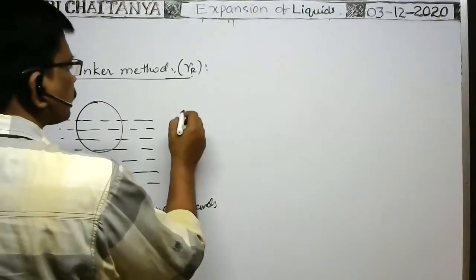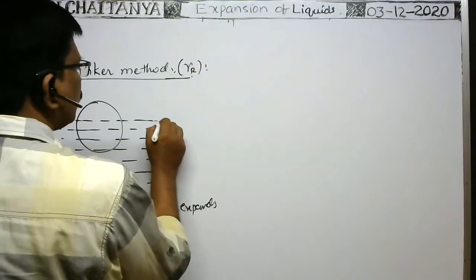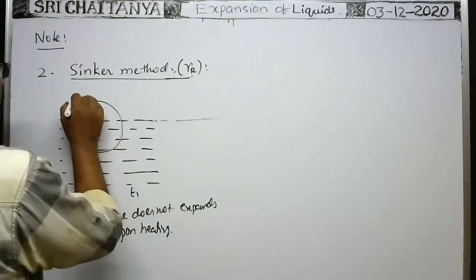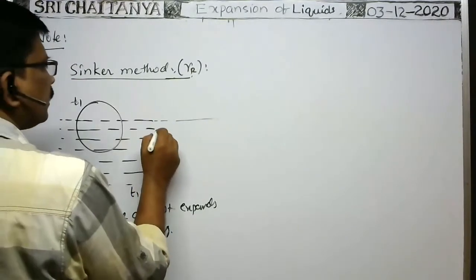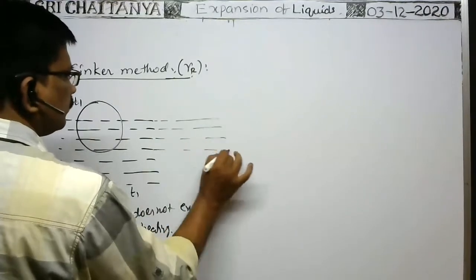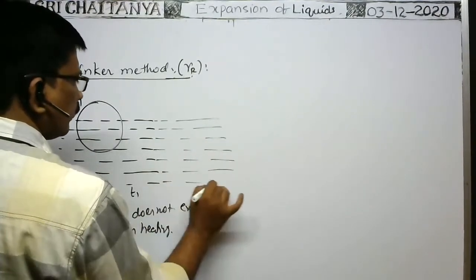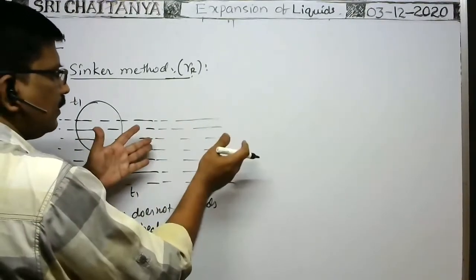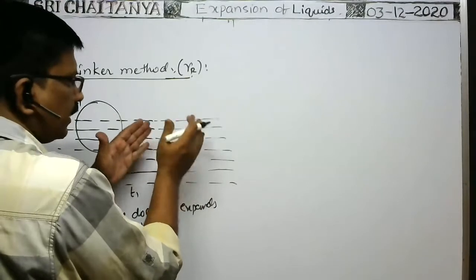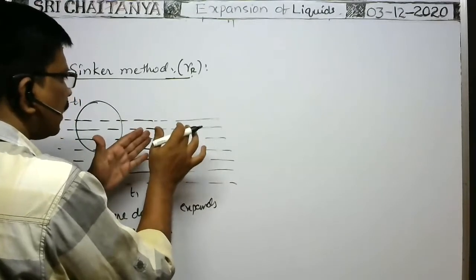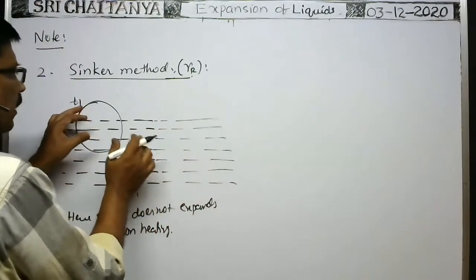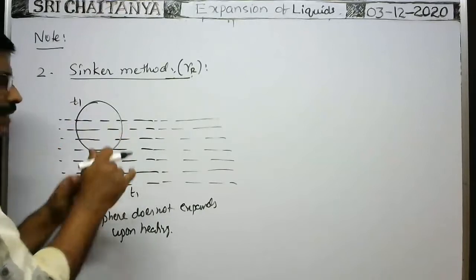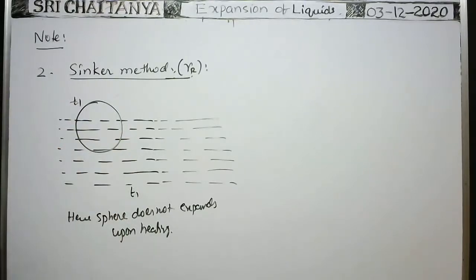Okay, now this is the case of temperature T1. At a temperature T2, same liquid, whenever the temperature of the liquid rises, because of expansion the density of the liquid decreases. Whenever the density of the liquid decreases, does the volume of the body submerged in the liquid increase or decrease?